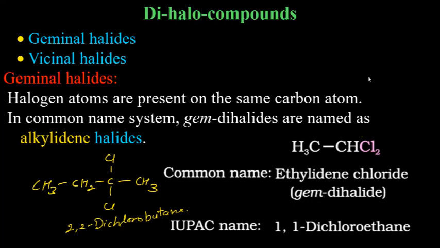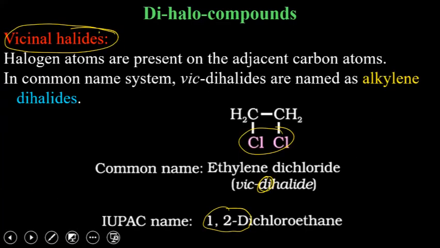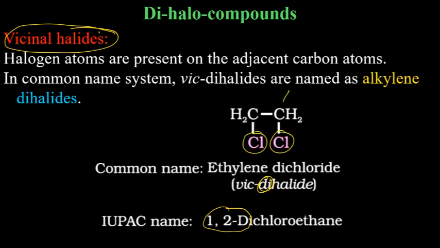Sudipta, that's what we are doing basically. You're saying, can it be possible for halogens placed on different carbon atoms but of the same type? Yes, that's what we are saying, that these are of the same type and these are on different carbon atoms, then these will be vicinal. Here chlorines are of the same type of halogen, but these are on different carbon atoms which are adjacent. Then vicinal. Otherwise, if these are not on adjacent carbons, these will not be vicinal dihalide, neither vicinal nor geminal in that case. If I write like